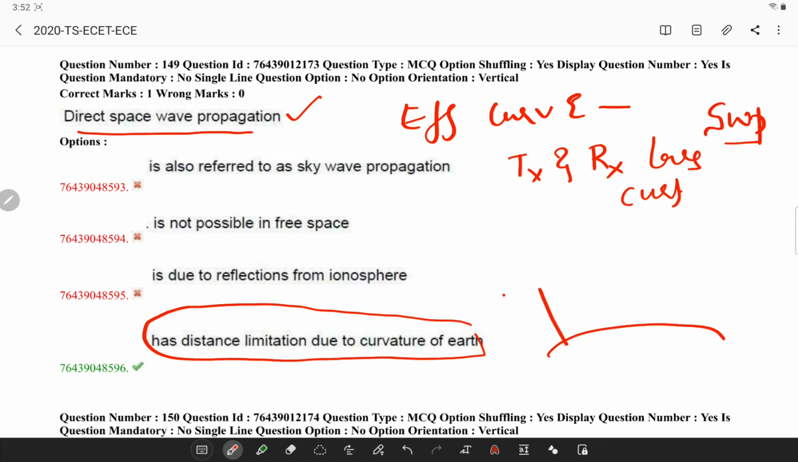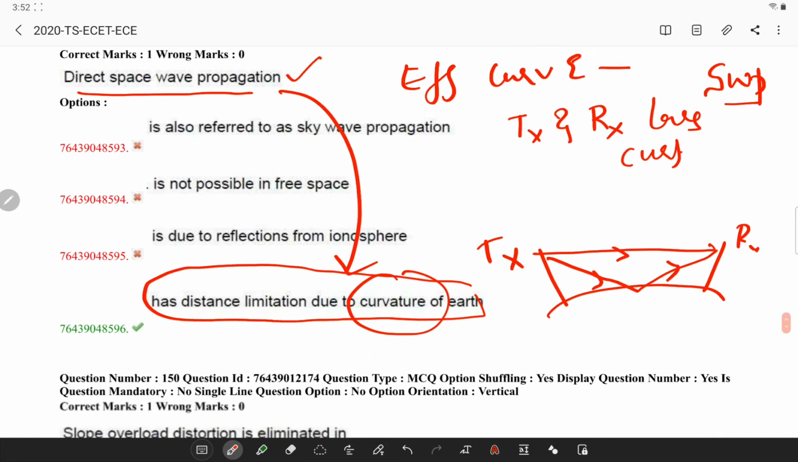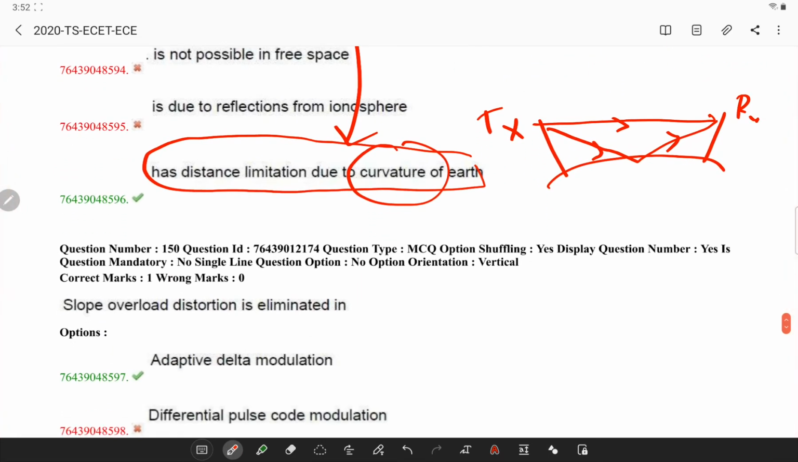Now if you see from a transmitter to the receiver, the direct wave goes like this, and the reflected wave will go like this. So the curvature of earth will have an effect on propagation. Next, slope overload distortion is eliminated by adaptive delta modulation.